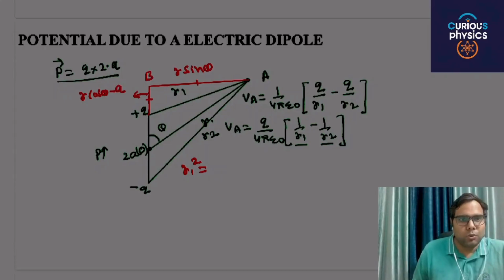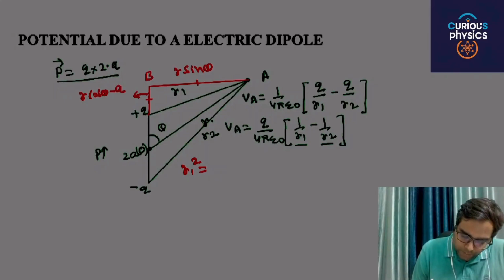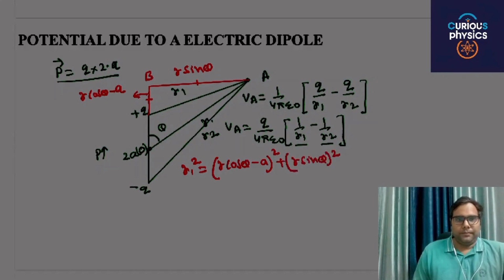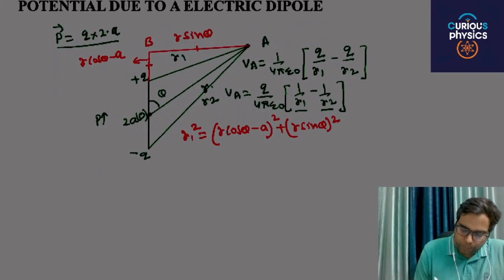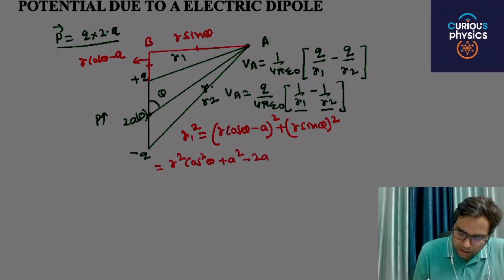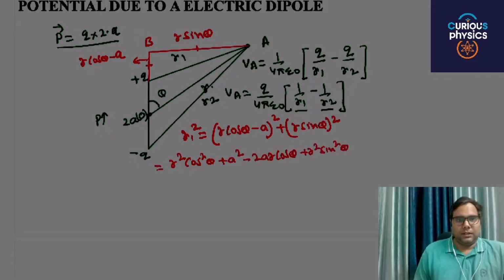If the total is 2a, then according to Pythagoras I can write r1 square as r cos theta minus a whole square plus r sin theta whole square. Now I open this: r square cos square theta plus a square minus 2ar cos theta plus r square sin square theta. It is simple math.